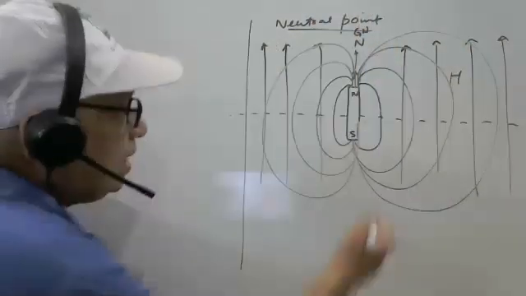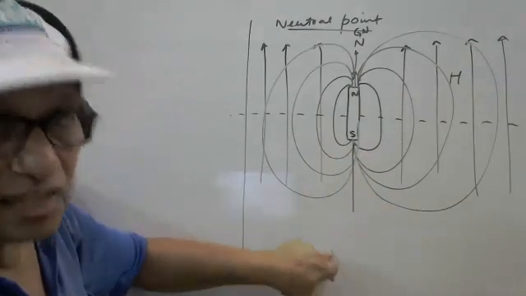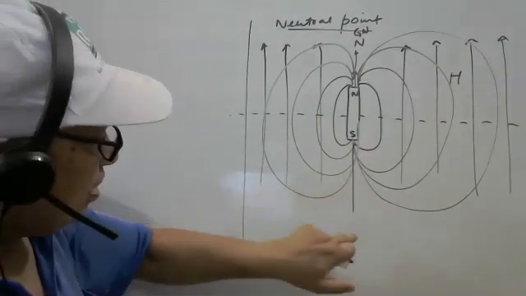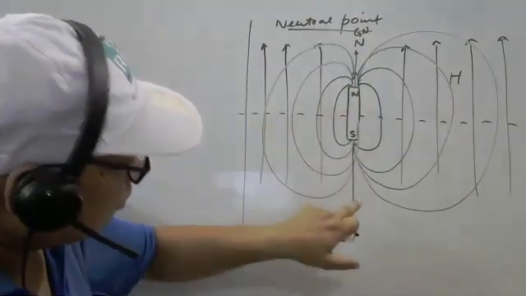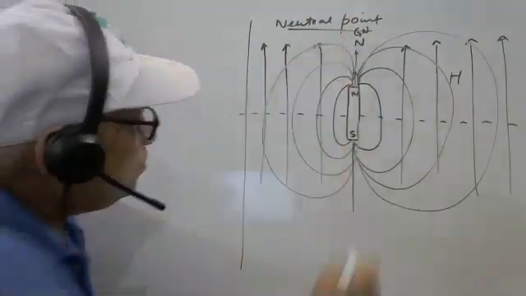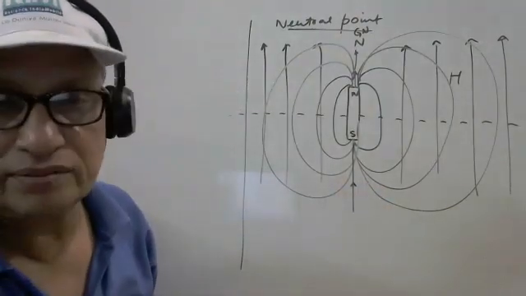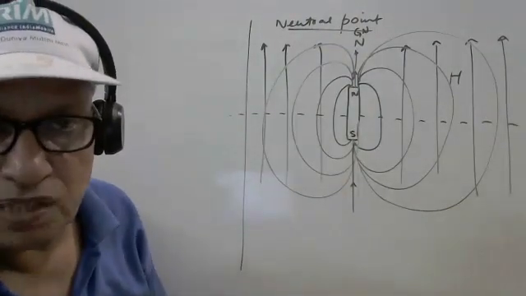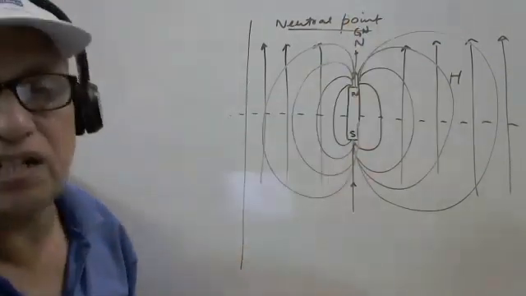See, on the axial line, the magnetic lines of force of the Earth are from bottom to top, and for the magnet also from bottom to top, which means they are supporting each other. So it is not possible to have the neutral point on the axial line.